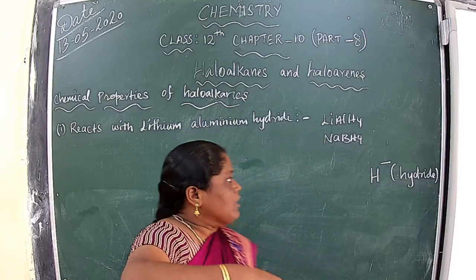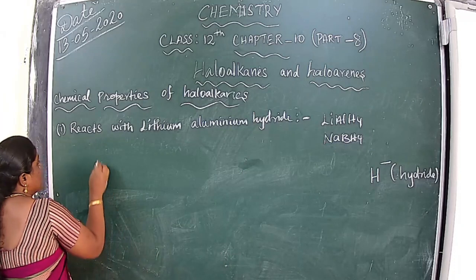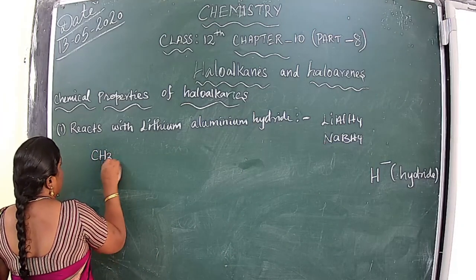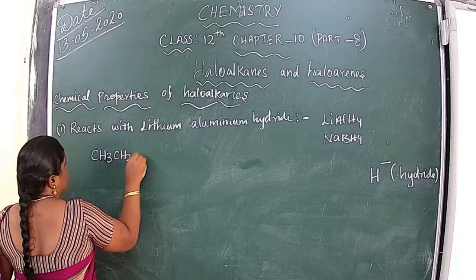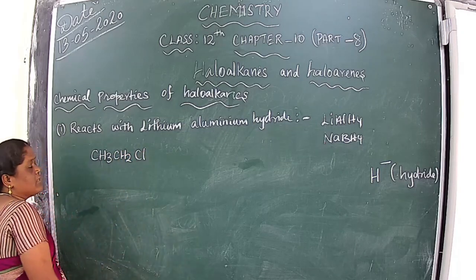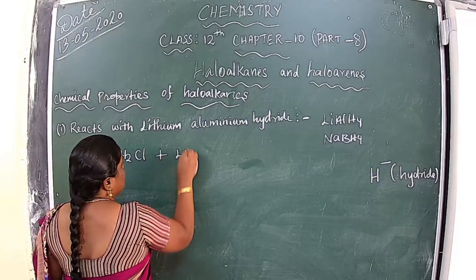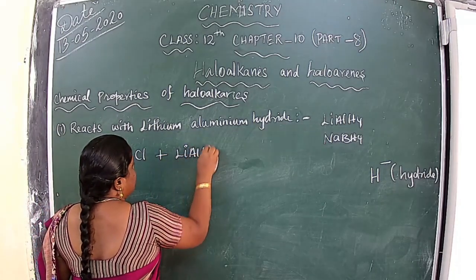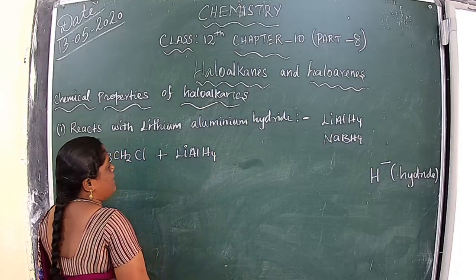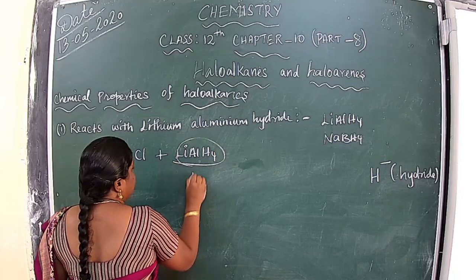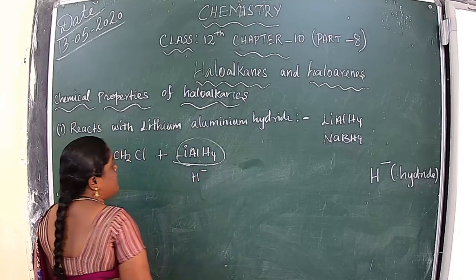So now see the reaction. Any alkyl halide, I take ethyl chloride. Ethyl chloride reacts with lithium aluminium hydride, a reducing agent.